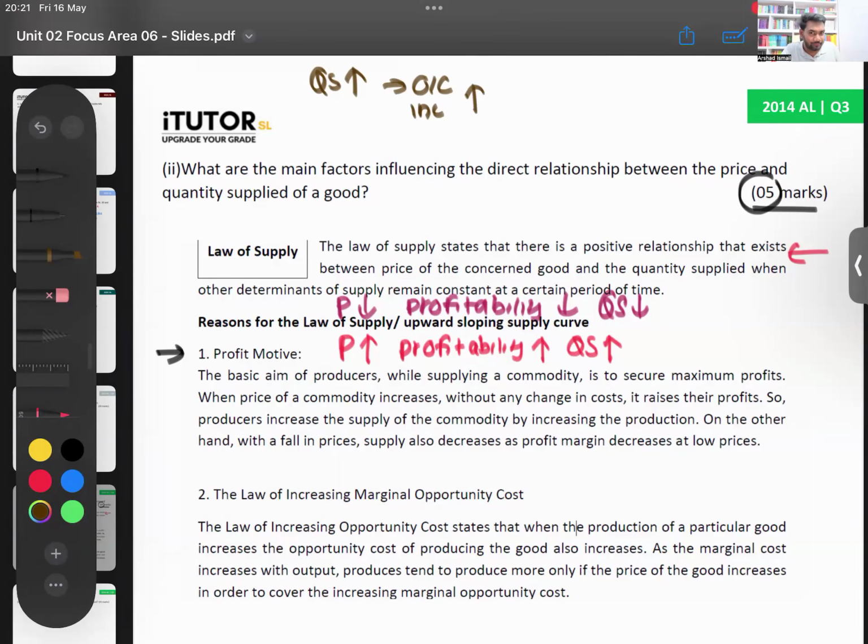So therefore, what does the producer tell? The producer will say, look here, when I am going to supply more and more and more, my opportunity cost is increasing. So therefore, I will only supply more if the price increases to cover my opportunity cost. So only if the price increases to cover my opportunity cost, only then I will supply more. Direct relationship. If I'm to give you an example, I think I've given you one with my classes.